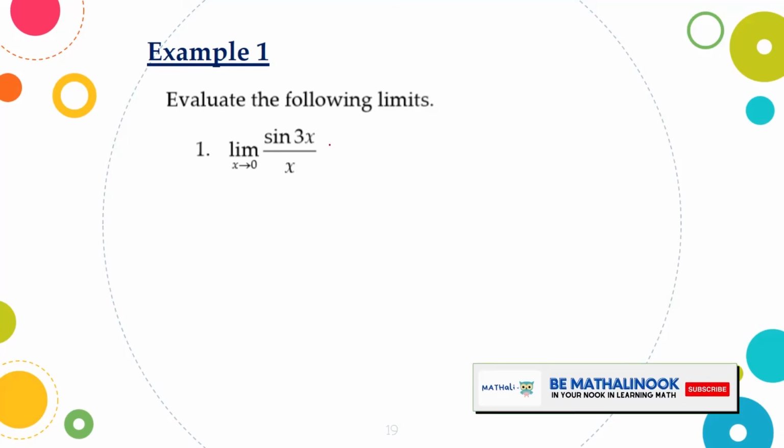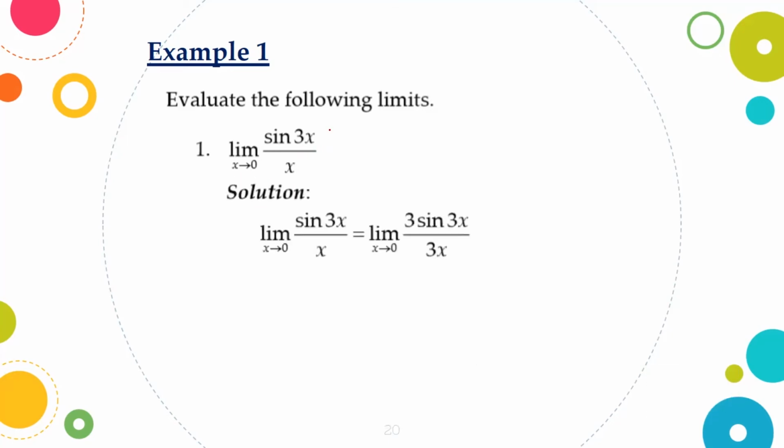Limit of sine 3x over x as x approaches 0. Since we have a constant number 3 here, to apply the previously presented theorem, we need to multiply both the numerator and the denominator by 3. So we will have limit of 3 sine 3x all over 3x as x approaches 0.